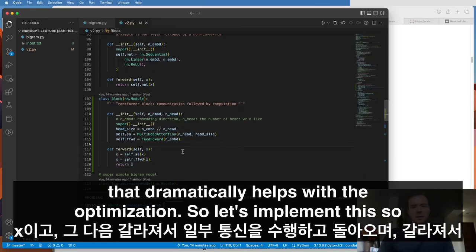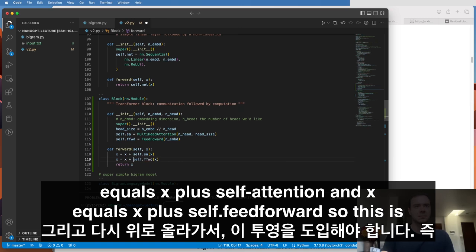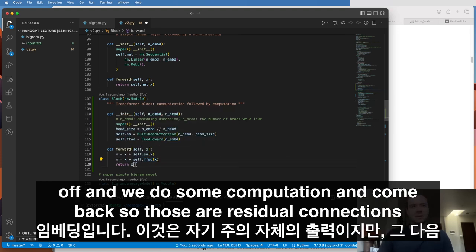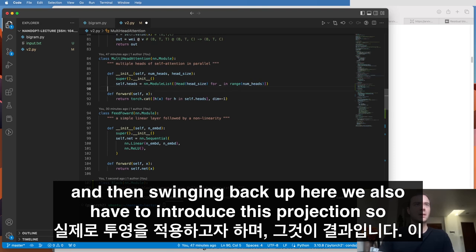So let's implement this. Coming back to our block here, basically what we want to do is x equals x plus self-attention and x equals x plus self.feedforward. So this is x, and then we fork off and do some communication and come back. And we fork off and we do some computation and come back. So those are residual connections. And then swinging back up here, we also have to introduce this projection.